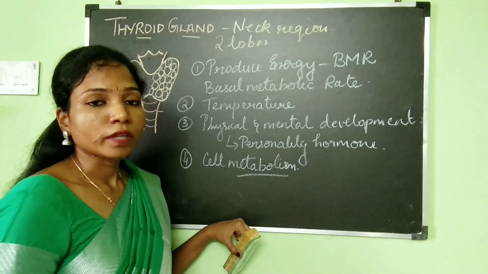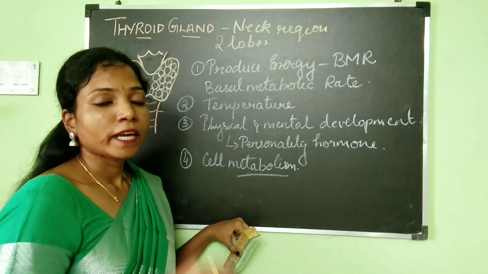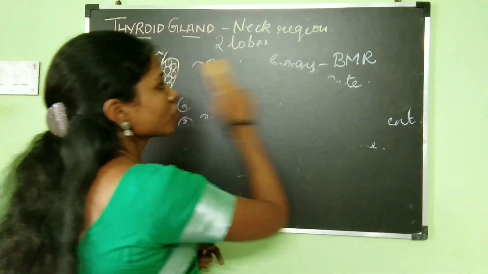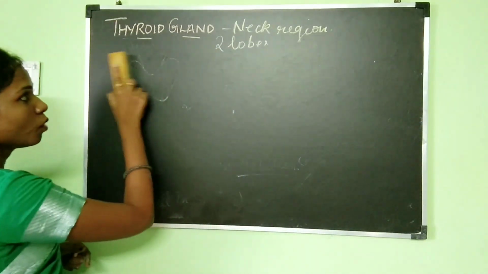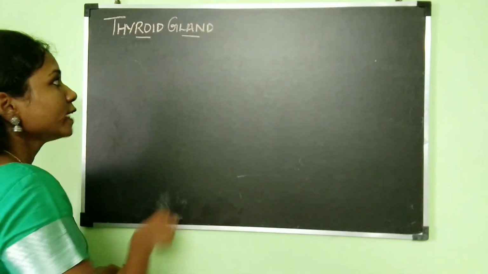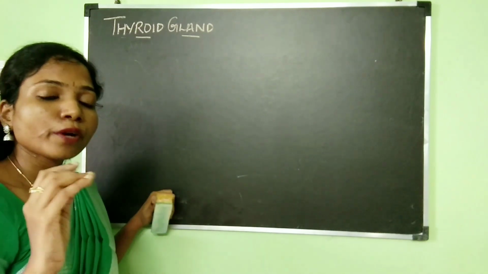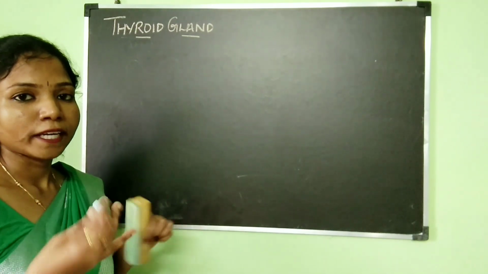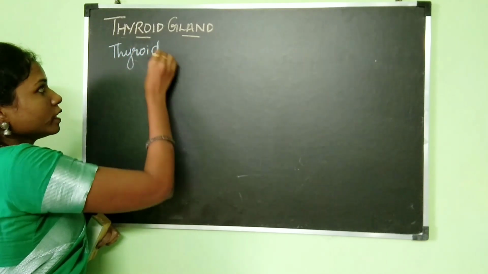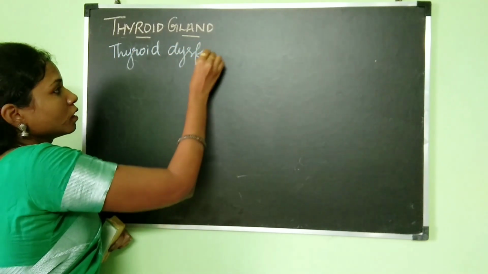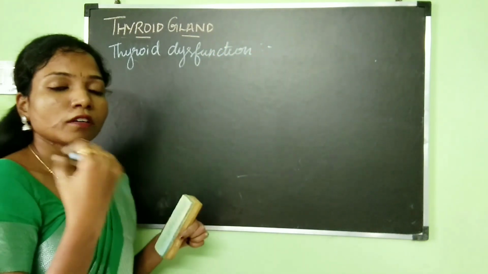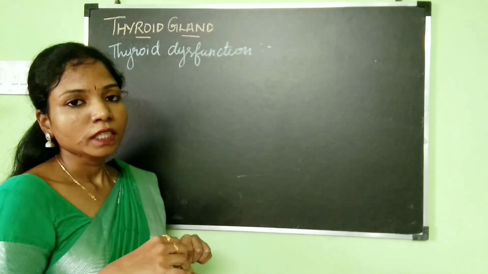Now let's take a look at what will happen when the thyroid gland is not functioning properly. The hormones will not get produced properly. That condition where the thyroid gland fails to secrete the thyroid hormones properly is known as thyroid dysfunction.